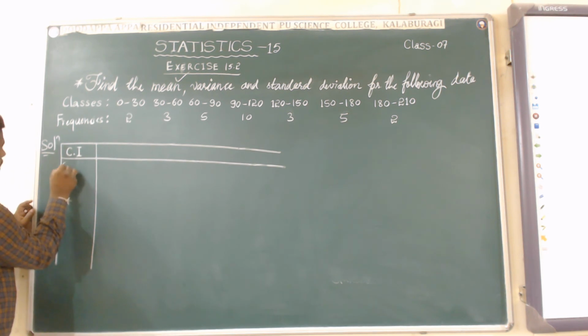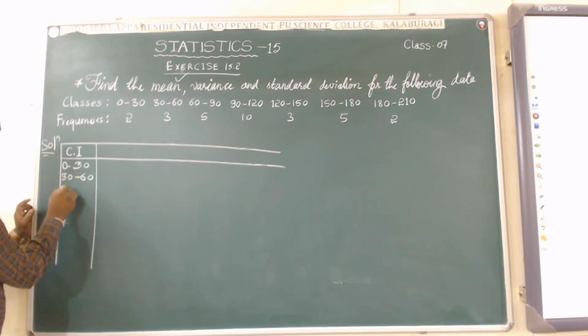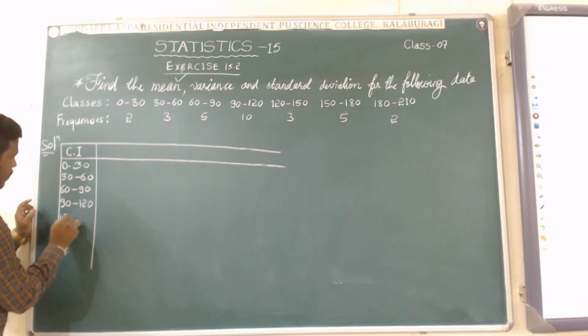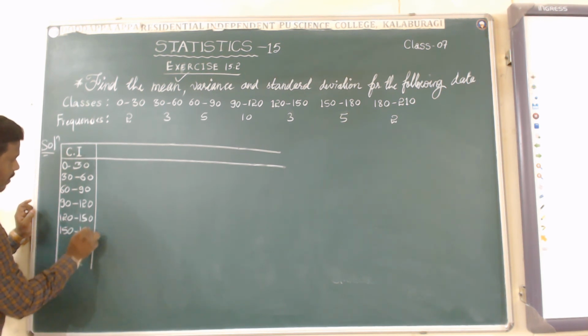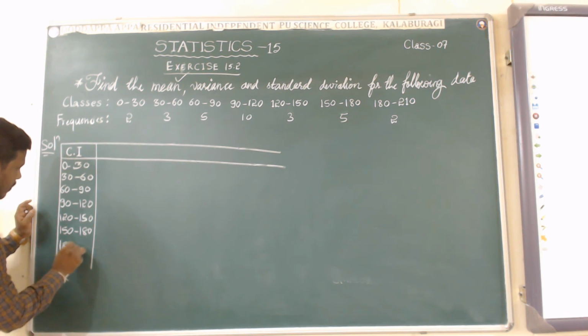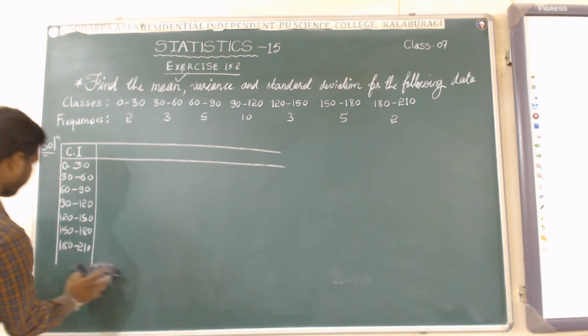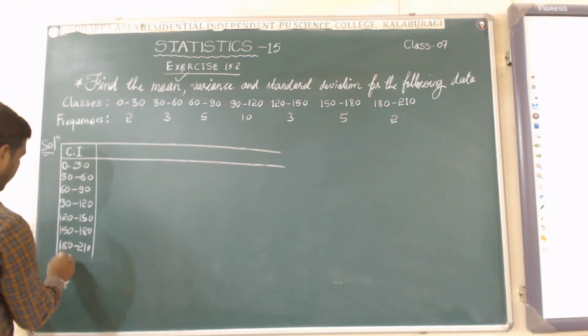The class intervals start from 0 to 30, and the next ones are 30 to 60, 60 to 90, 90 to 120, 120 to 150, 150 to 180, 180 to 210.